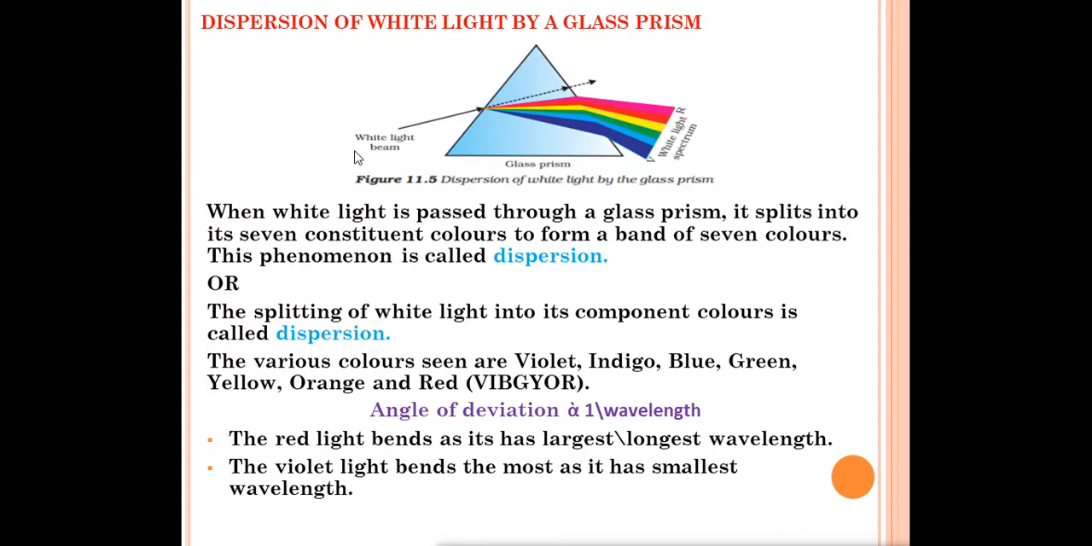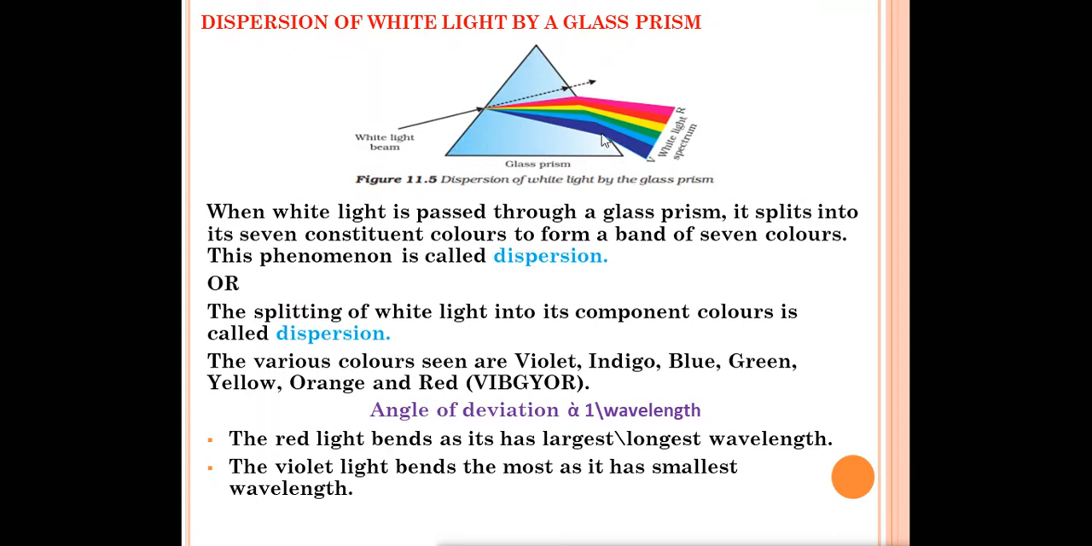If you have a good concept of all three chapters, then it will be very good for you while writing the answers to the reasoning questions. Then your concept will be clear and you can write the answers easily. So this topic is dispersion of white light by a glass prism.